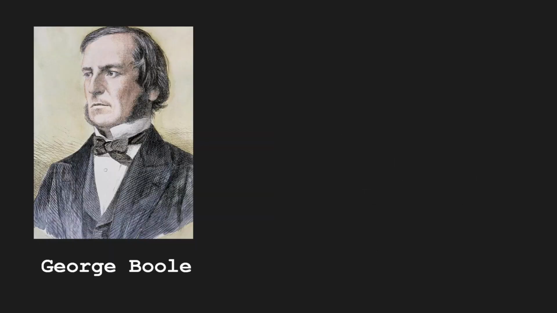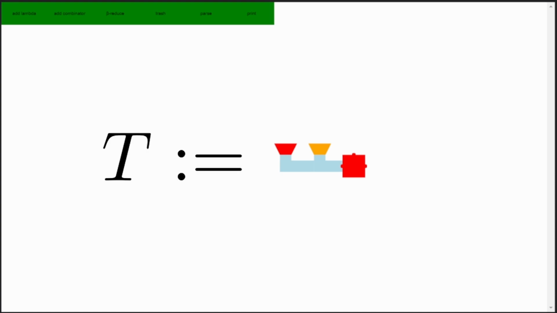Okay, so how do you actually do things with these expressions? How do you make numbers and stuff like that? Well, let's start with something a bit simpler first. Booleans, like true and false. We already actually have an encoding of true, the K combinator. In what's called the Church encoding, true is a function that takes two inputs and returns the first. This seems kind of random right now, but this will be useful later.